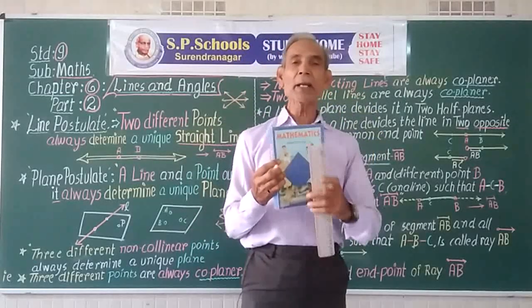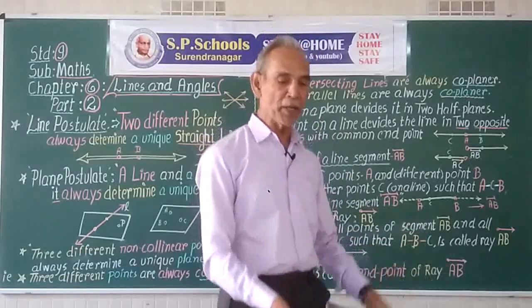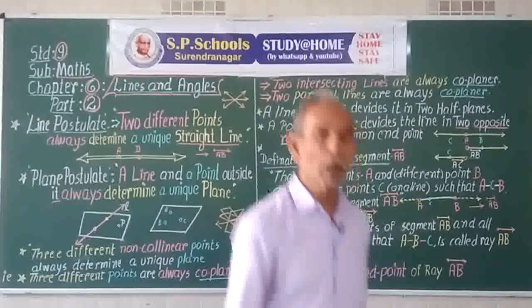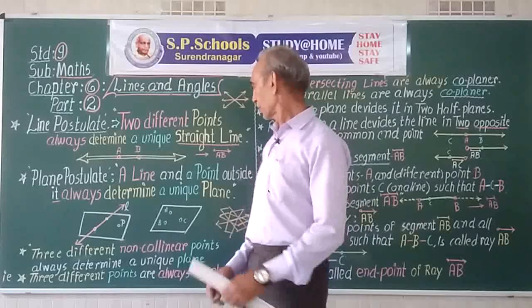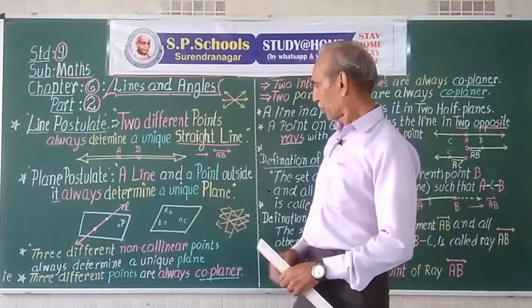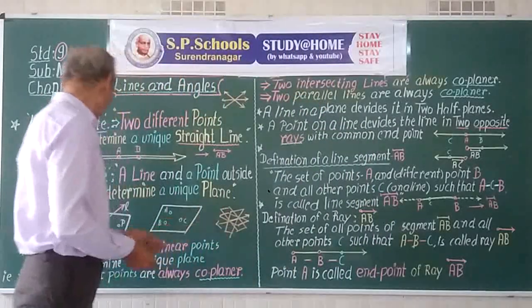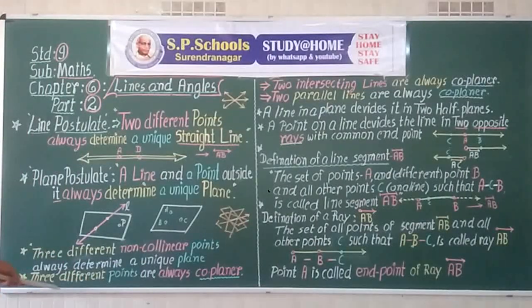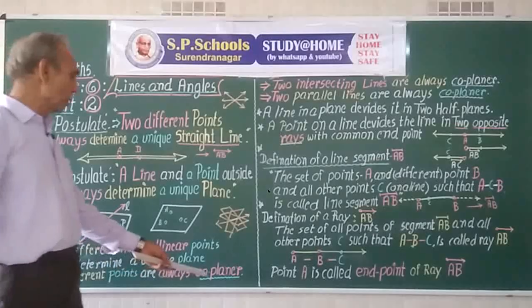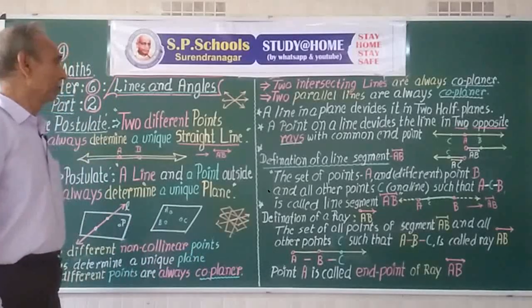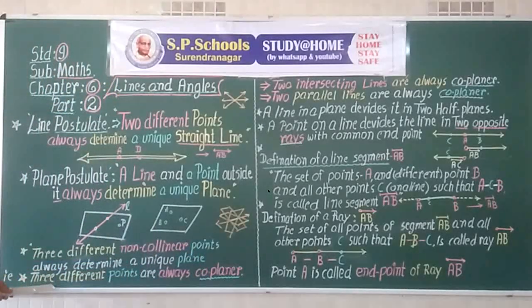So one plane cannot be determined by only a line. Thus, 3 different points are always coplanar. Mark that the points should be different.